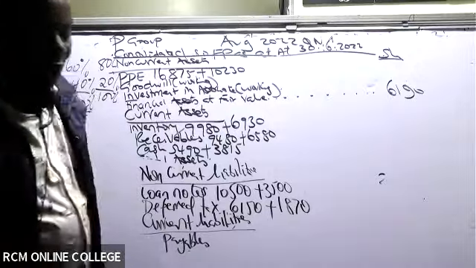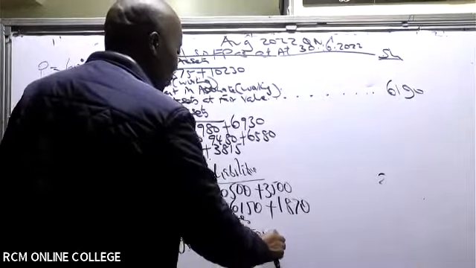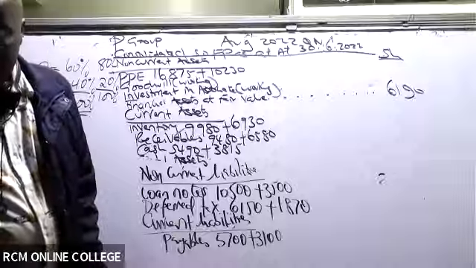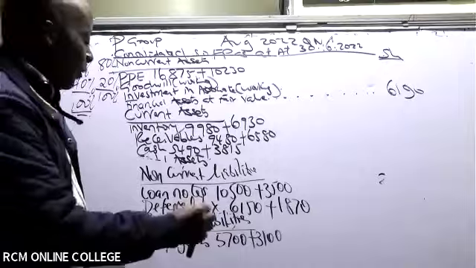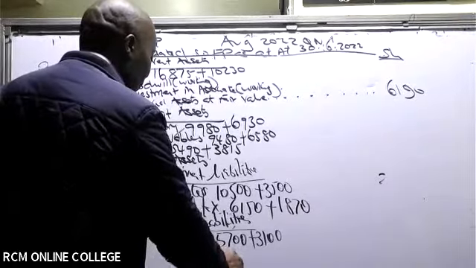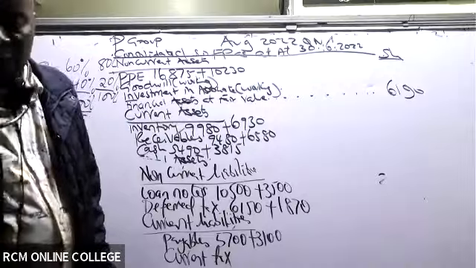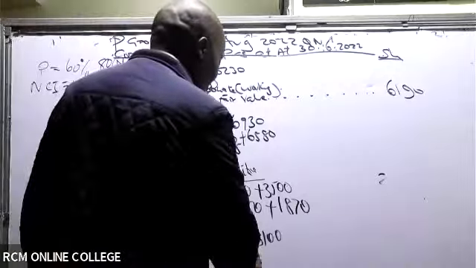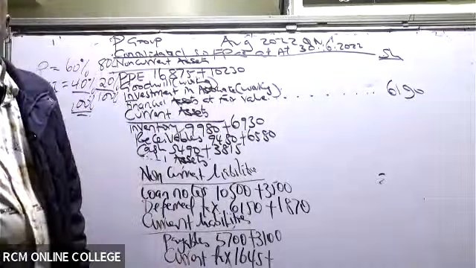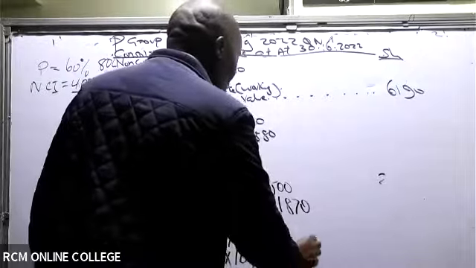We have 5,700 plus 3,100. Then we have current tax, which is another free mark, low hanging fruit. For current tax, we have 1,645 plus 735.